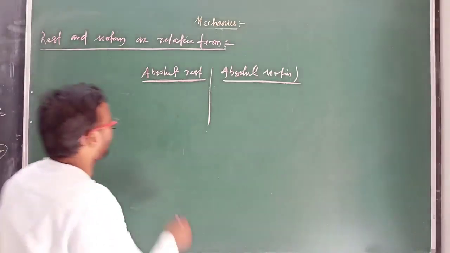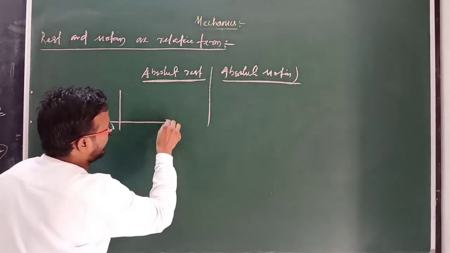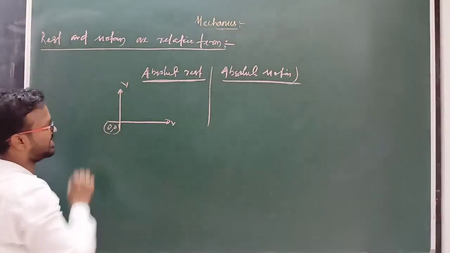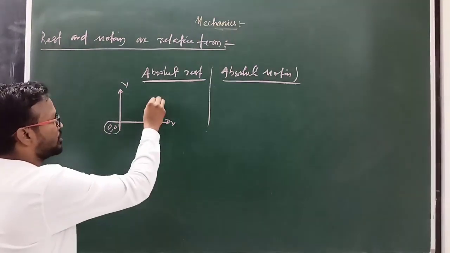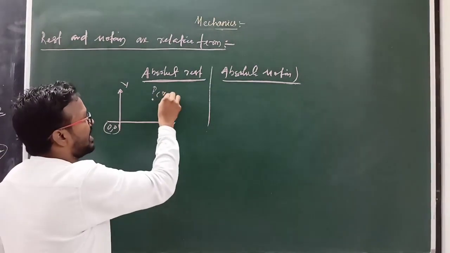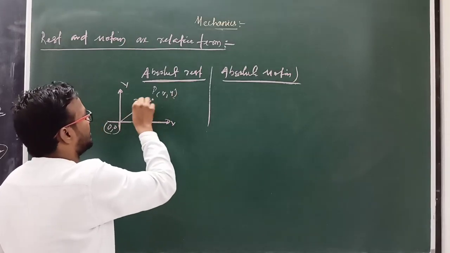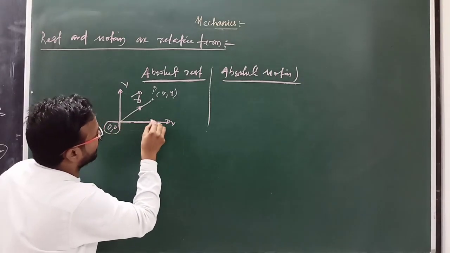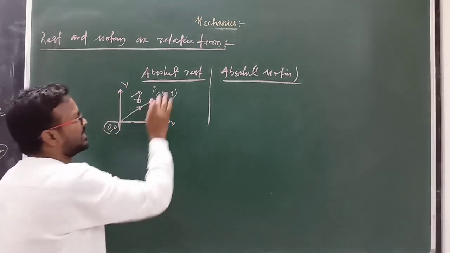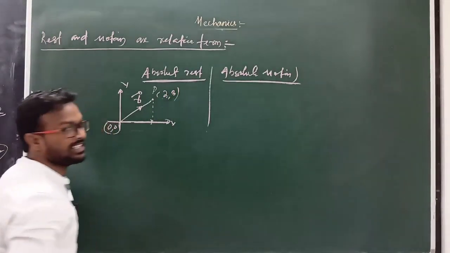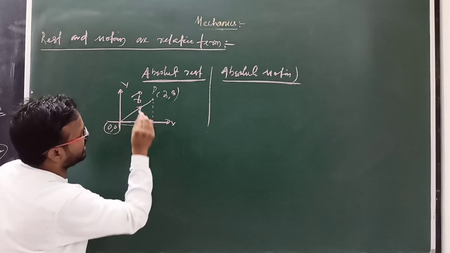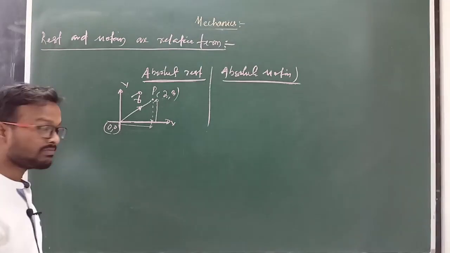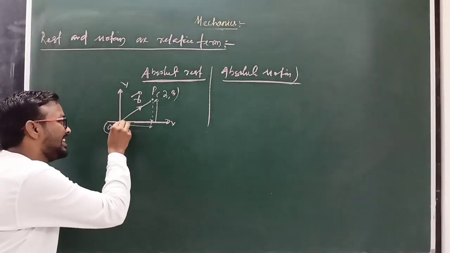as origin. Suppose this is x axis here and here y axis, this is origin and its position is 0, 0. Then suppose there is a particle P with coordinates x, y with a position vector r. Means x distance on the x axis, y distance on the y axis, means suppose we can say here 2, 3: 2 meters distance on the x axis, 3 meters distance on the y axis, so the position is 2, 3. But here this origin is not fixed.